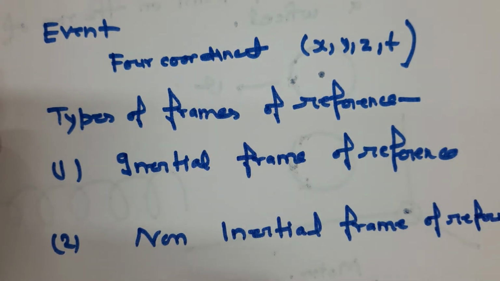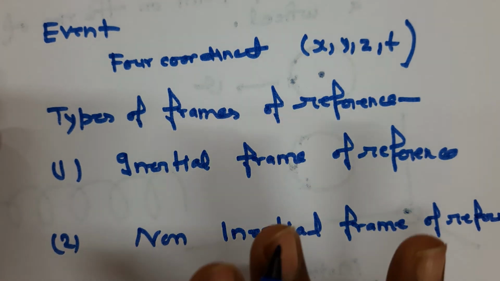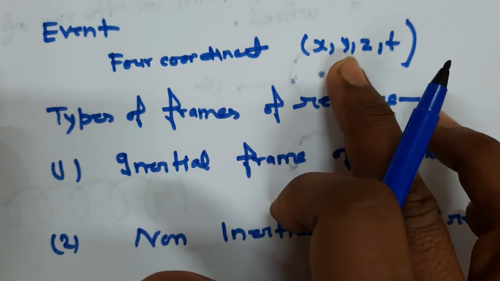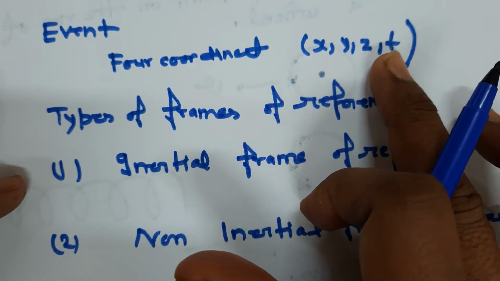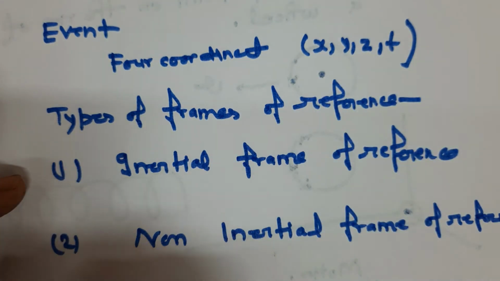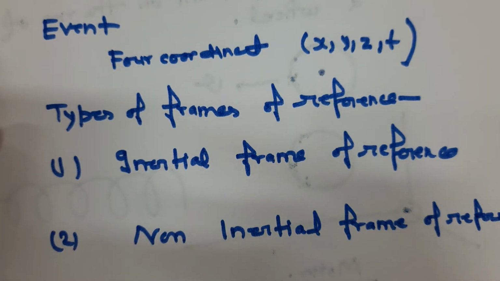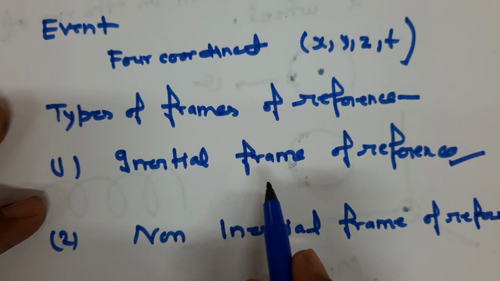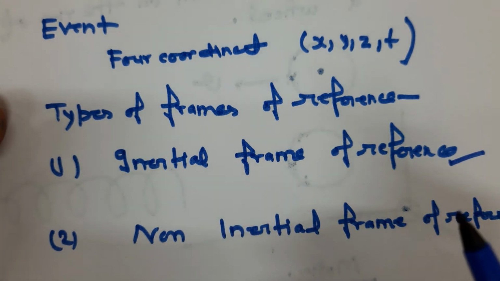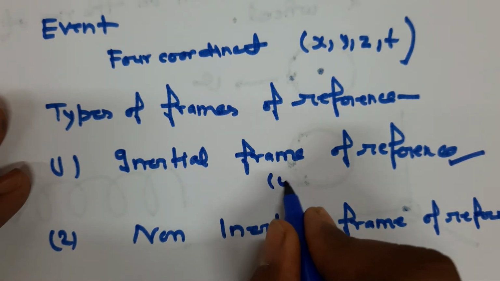Again, I want to repeat: in order to describe any event we need four coordinates. The three are space coordinates and the fourth is time. So there are two types of frame of reference. One is inertial frame of reference. Inertial frames of reference are unaccelerated frames of reference.